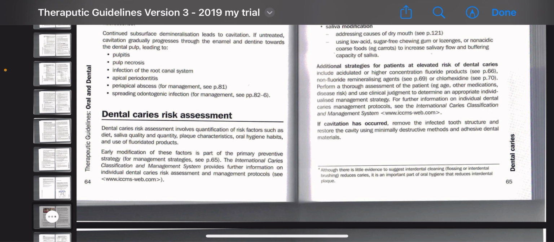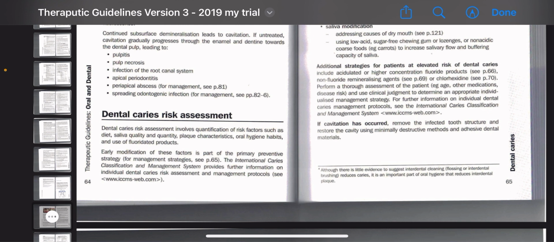Certain diseases like Sjögren's syndrome can cause dry mouth, while anxiety disorders and asthma medications can be responsible for candidiasis, not dry mouth. That's very important, and use clinical judgment to determine an appropriate individualized management strategy.